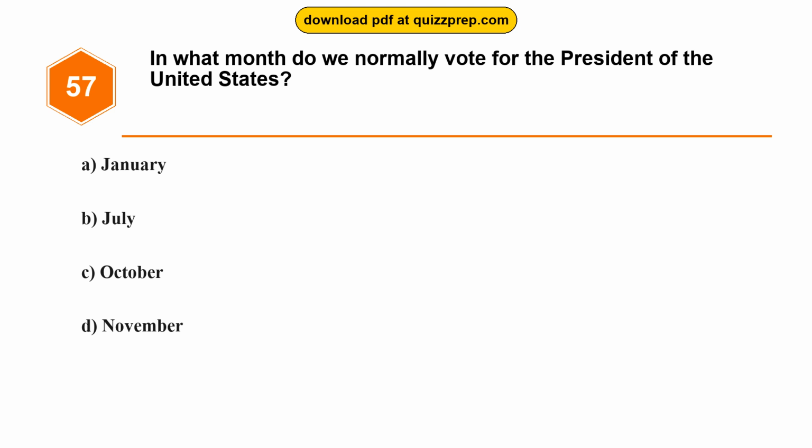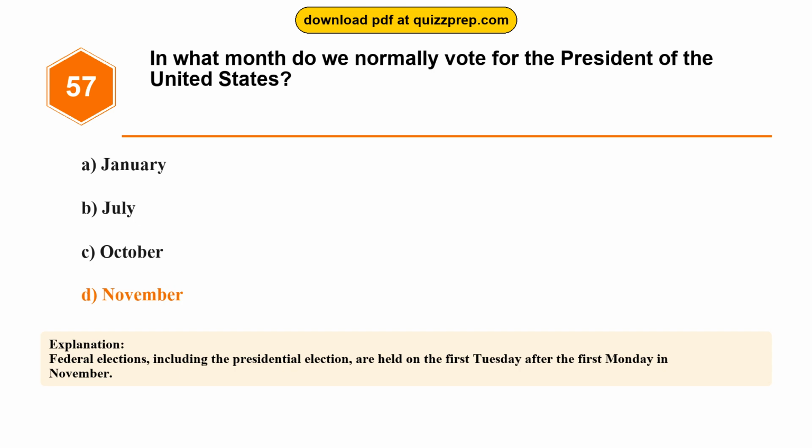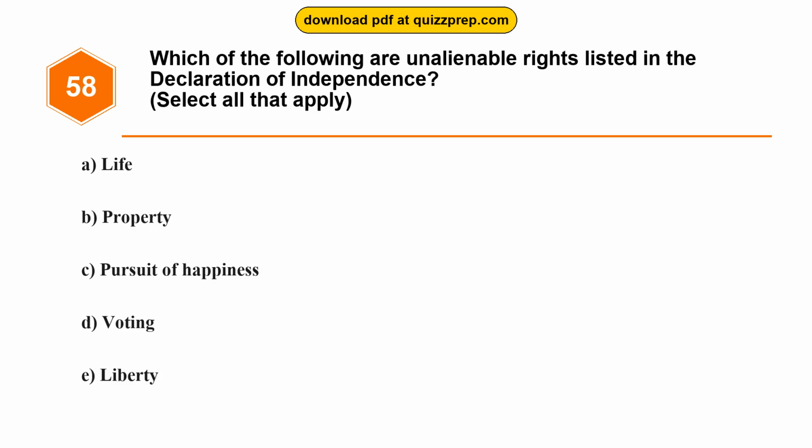In what month do we normally vote for the President of the United States? Option A. January. Option B. July. Option C. October. Option D. November. The correct answer is option D. November. Federal elections, including the presidential election, are held on the first Tuesday after the first Monday in November. Question 58. Which of the following are unalienable rights listed in the Declaration of Independence?